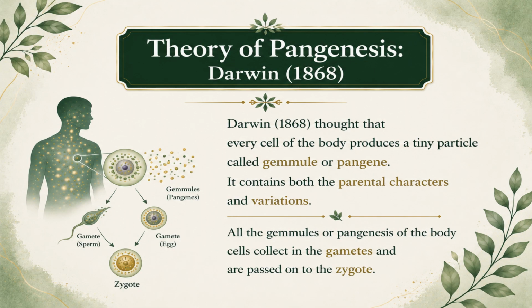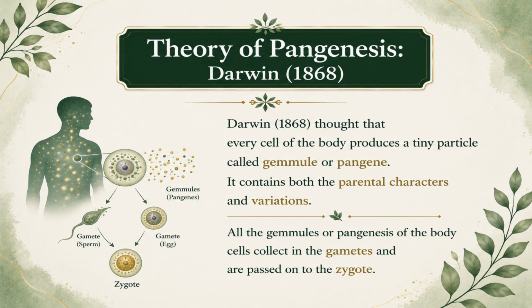Theory of pangenesis, Charles Darwin. According to the theory of pangenesis, all body cells of an organism produce tiny particles called gemmules. These gemmules carry hereditary information and travel to the reproductive organs, where they are passed on to the offspring through gametes. Darwin believed that the offspring develops by the fusion of gemmules received from both parents. Because gemmules were thought to come from all parts of the body, this theory also tried to explain the inheritance of acquired characters. For example, if a blacksmith developed strong muscles during life, Darwin's theory suggested that gemmules from those muscles could be transmitted to the next generation.